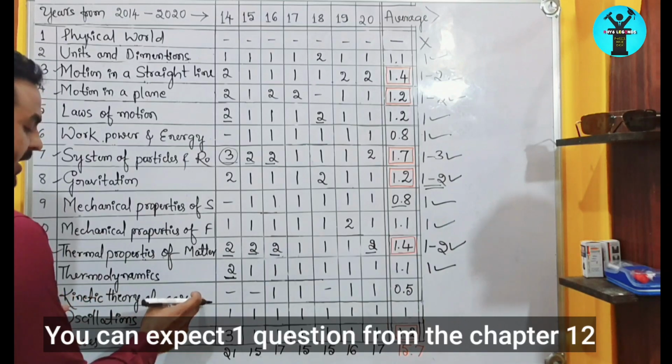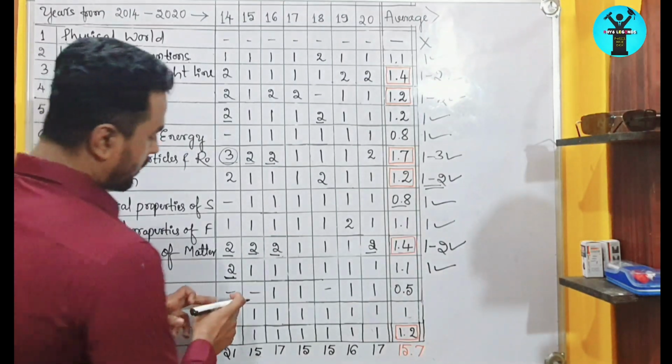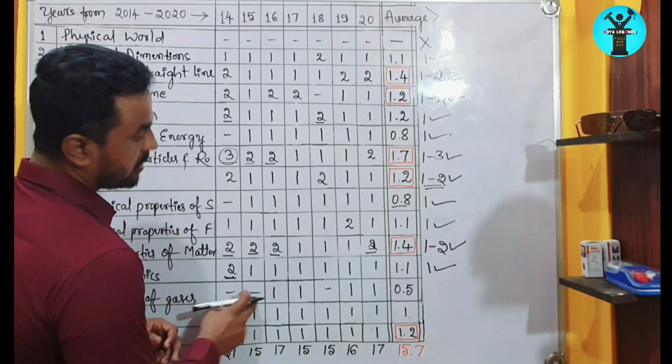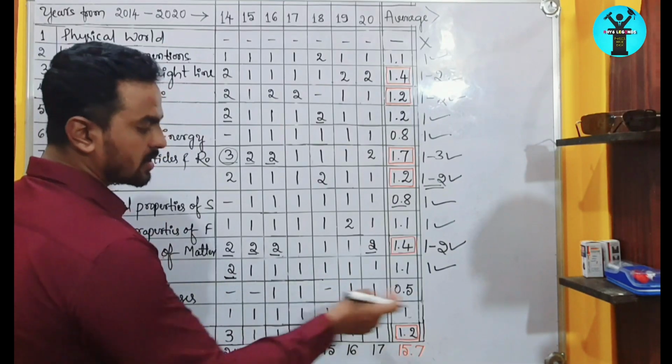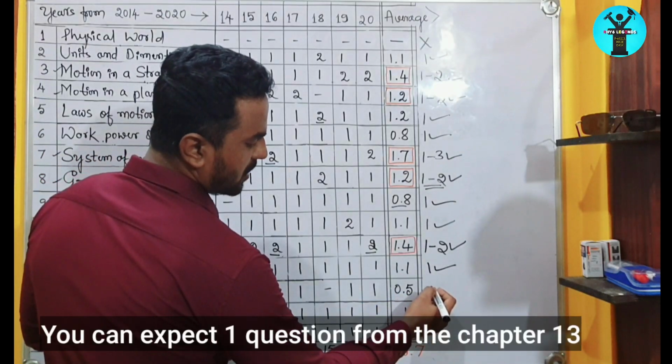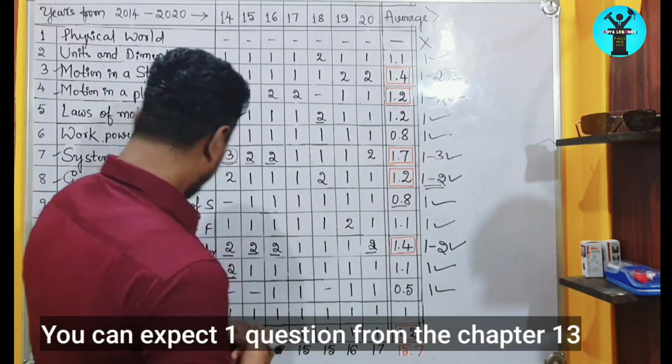Then move to the kinetic theory of gases. In 2014 and 2015 they did not ask any question, and in 2018 also they did not ask any question. So the weightage is very low, and you can expect 1 question from this chapter.